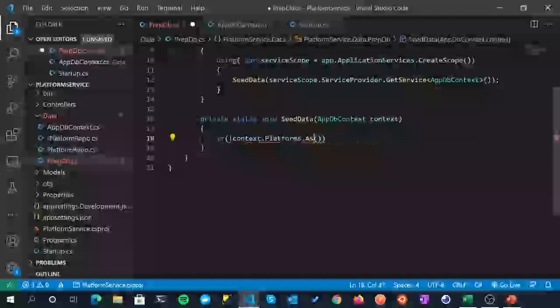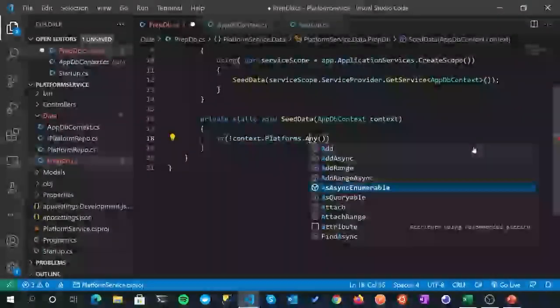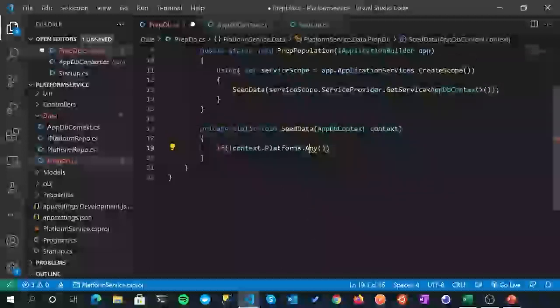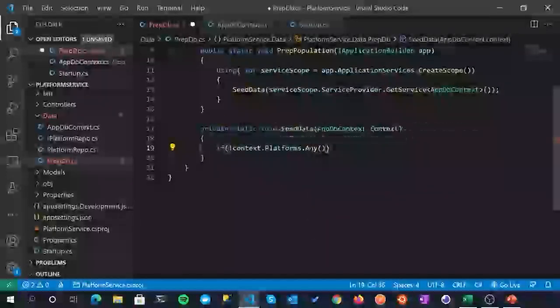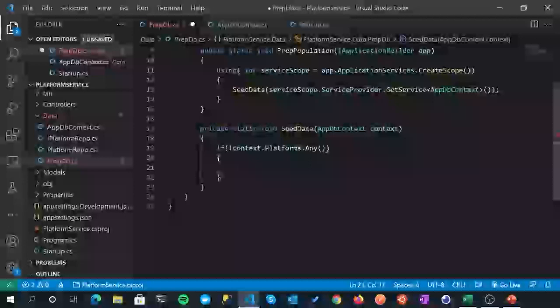There we go, we're getting an error because we don't have the Linq reference, so let's do that now, using System.Linq, yep. So if the context Platforms has anything or doesn't have anything, so make sure you put in the exclamation mark, so it's a not operator. If we don't have anything, then we want to push data in. Otherwise, you do nothing.